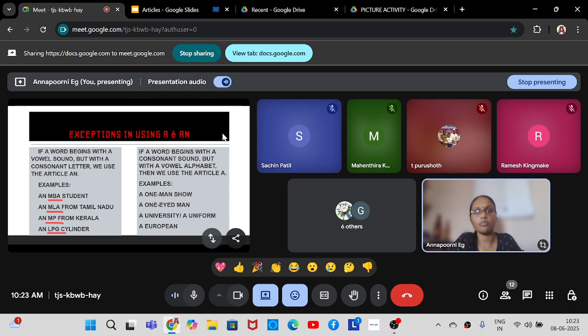What do we call short forms? Abbreviations. Abbreviations. Okay, for example GST.